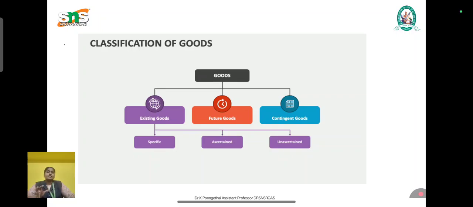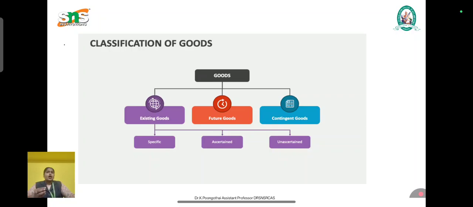Here, on the basis of condition, we have different types of goods. One is perishable goods, another one is non-perishable goods. Perishable goods means goods that can be destroyed quickly or lose value rapidly over time. So that is known as perishable goods. Examples are milk, fruits, vegetables, fish, etc. An unpaid seller can resell perishable goods without notice.